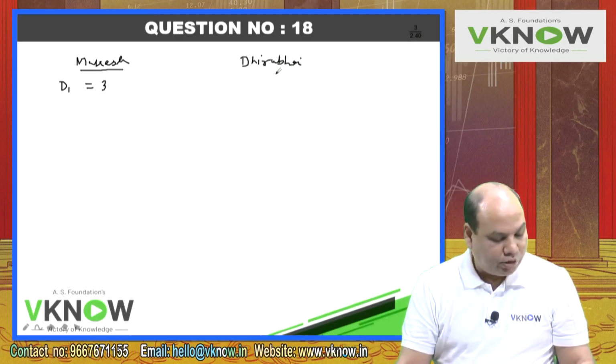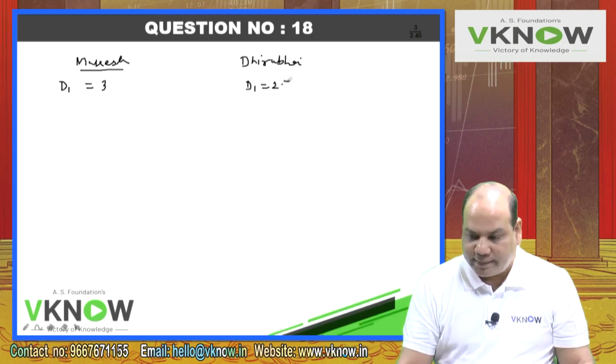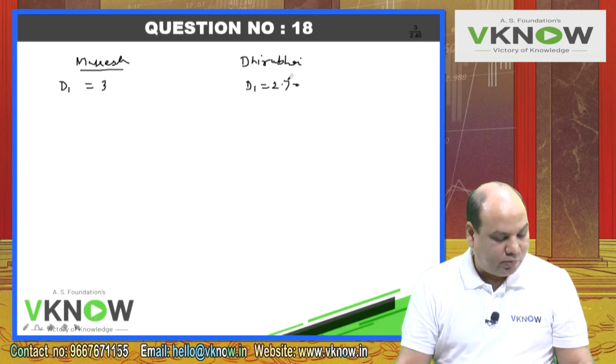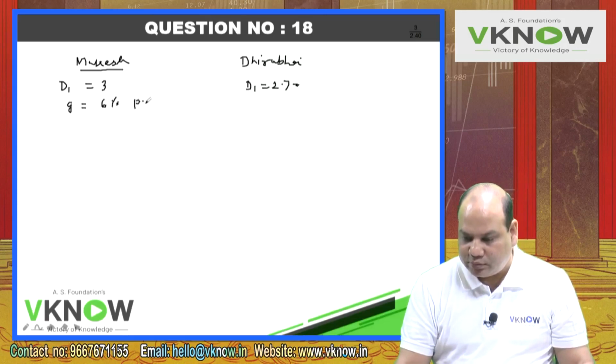Dhirubhai dividend, D1, will be 2.70. Dividends will be paid annually and are expected to increase over time. Mukesh dividends are expected to display a perpetual growth at a compound rate of 6% per annum. So growth rate here will be 6% per annum.